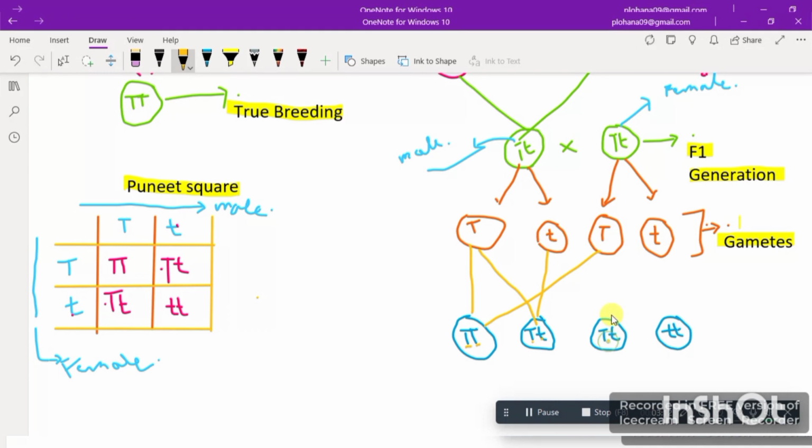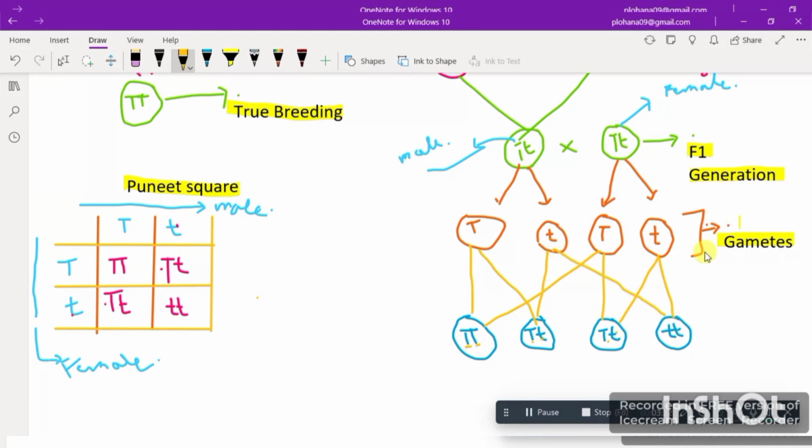Now this capital T has come from here, and this small t has come from here, right? Now this t has gone there as well, and this t has gone with this plant as well.